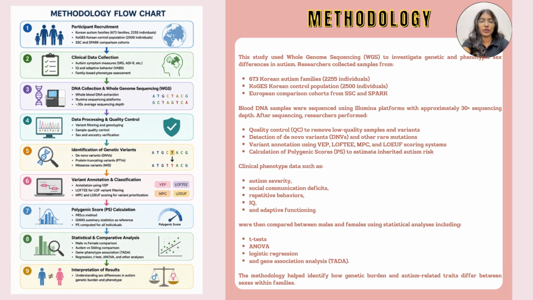Following this, the variants were annotated and classified using bioinformatics tools such as VEP, LOFTEE, MPC, and LEUF scoring system. These tools help prioritize potentially harmful genetic mutations. Researchers then calculated polygenic scores, or PS, to estimate inherited autism risk across individuals using GWAS reference data.